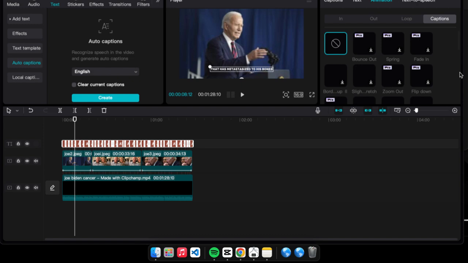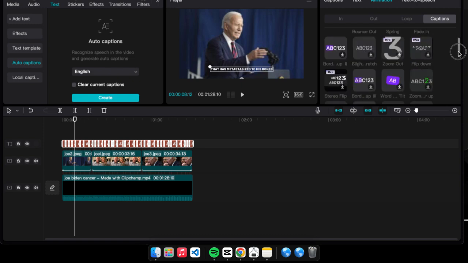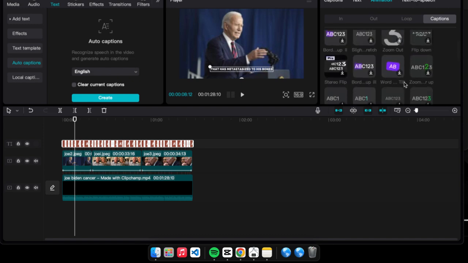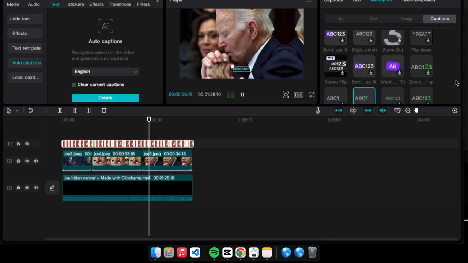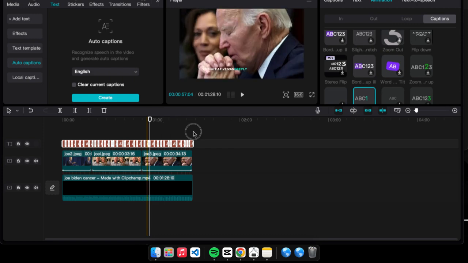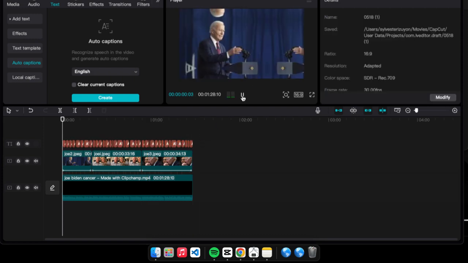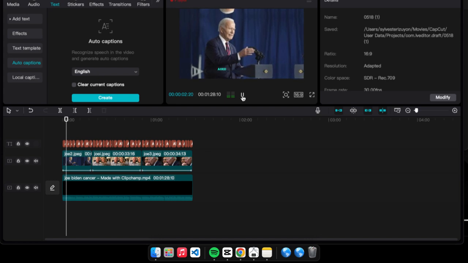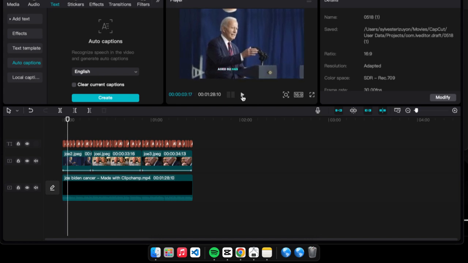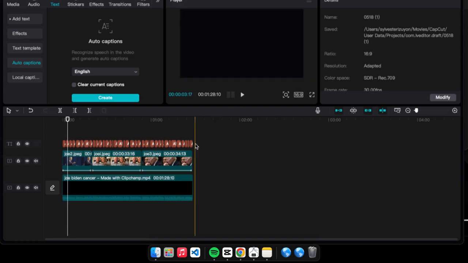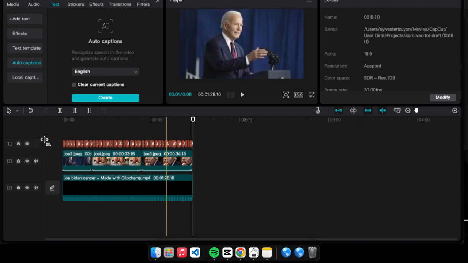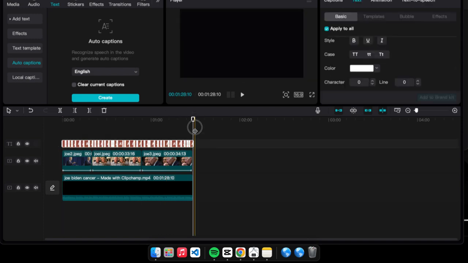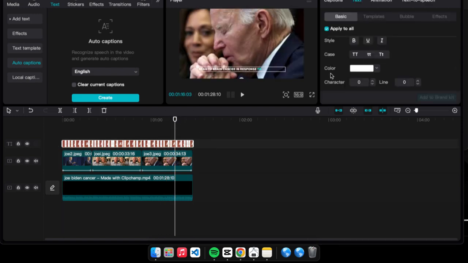Then under this caption, under animation, the next thing I need to do is I want to use this particular caption. It's free, it's not part of the pro, so it's free to use. So you can see it. So you can see Former U.S. President Joe Biden, aged 82, has been diagnosed with an aggressive form. So you can see the video, you can see the text. So you can do something else. You can increase this particular text size here.